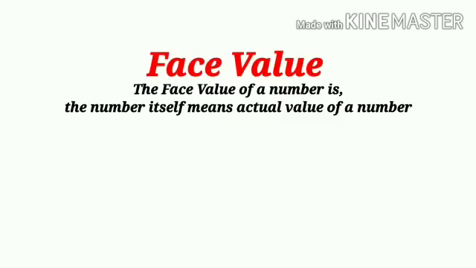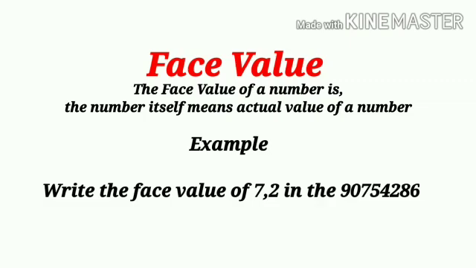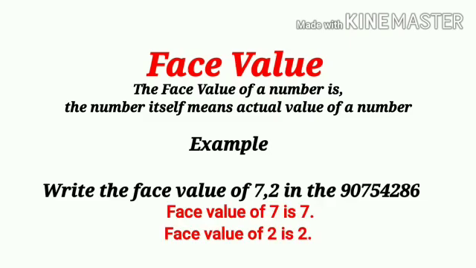The face value of a number is the number itself. Means the actual value of a number. Let's see by an example. Here one number is given. In this number we will write the face value of 7 and 2. So the face value of 7 is 7 and the face value of 2 is 2, because 7 has its actual value as 7 and 2 has its actual value as 2.